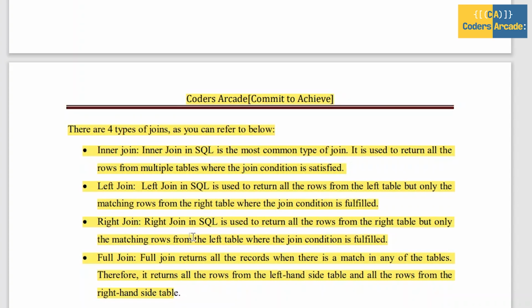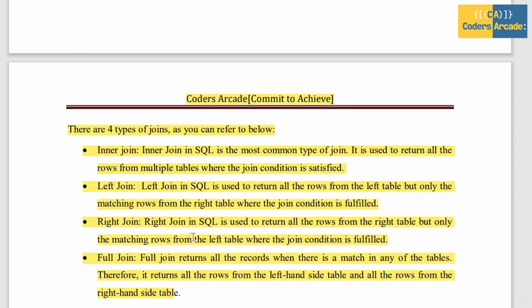The first one is inner join. The inner join keyword selects all rows from both the tables or multiple tables. The next one is left join. Left join returns all the rows of the table on the left side of the join and the matching rows from the table on the right side of the join. This is called left join. The third one is right join. Right join is similar to left join. It returns all the rows of the table on the right side of the join and the matching rows from the left side of the join. This is called right join.